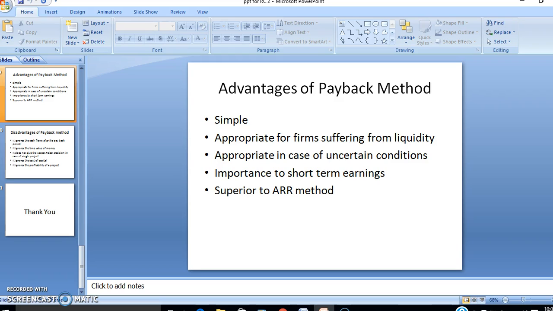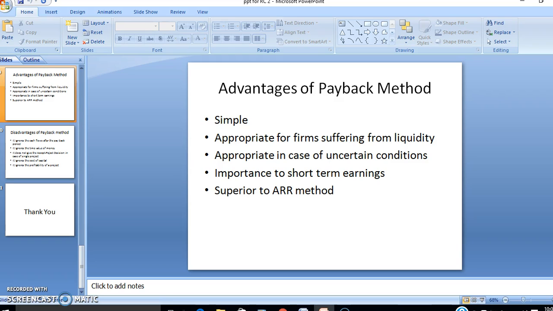The method is very suitable where the long-term outlook is extremely uncertain and risky. In a politically unstable country, for instance, the speedy recovery of the original investment rather than the subsequent profit is the primary goal. This method is beneficial for firms which lay more emphasis on short-term earnings rather than long-term growth.